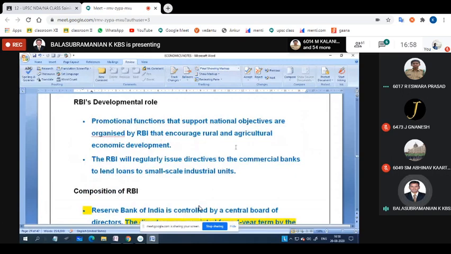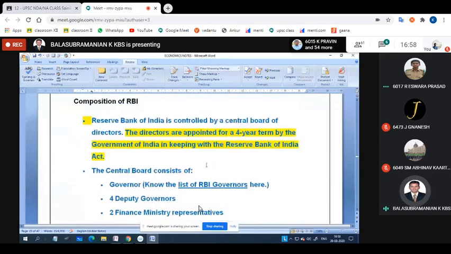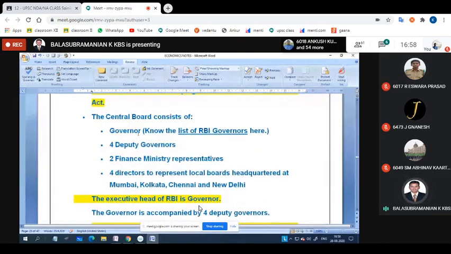Then the RBI development I have given, and the composition of RBI: directors are appointed for a 4 year term, and the central board consists of a governor. There is a governor at present. Who is the RBI governor?